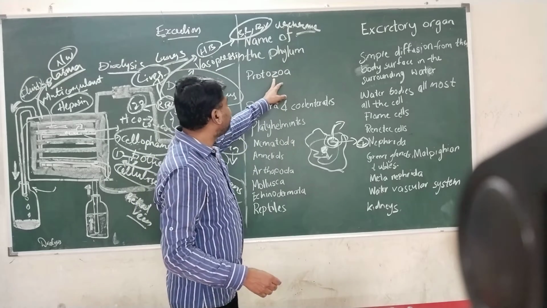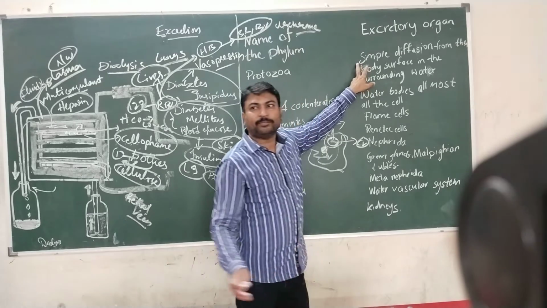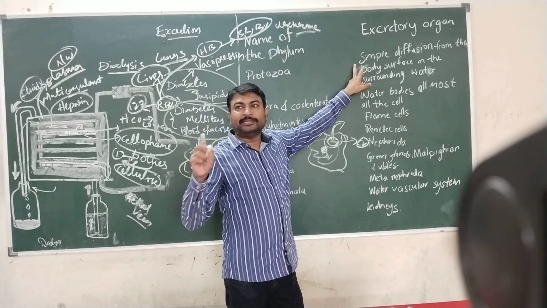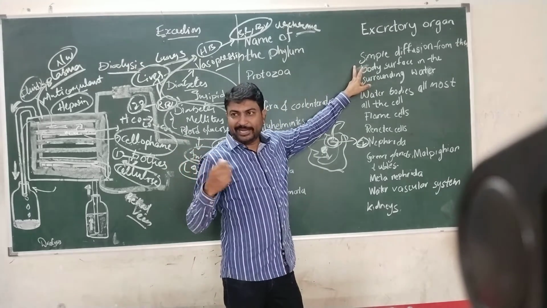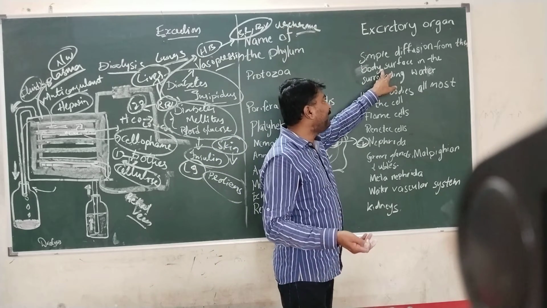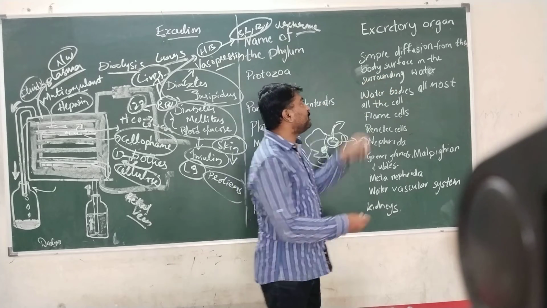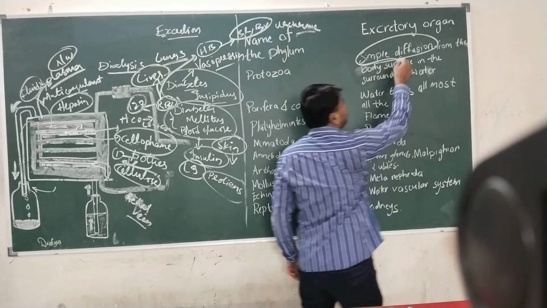So protozoa, since these are mainly single-celled animals, will not have any particular excretory organs inside their body, and they will excrete the water or water material formed because of metabolic activities through a process known as simple diffusion.